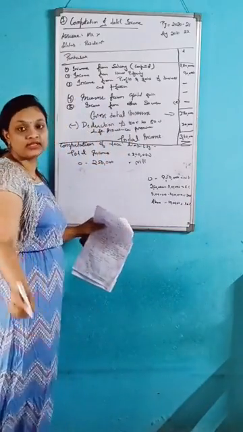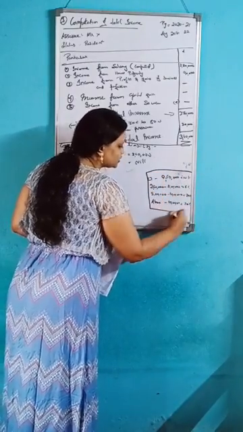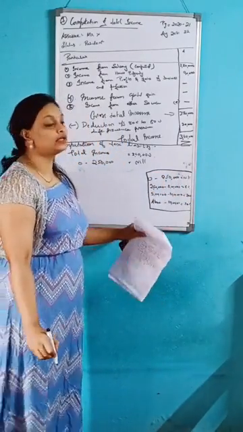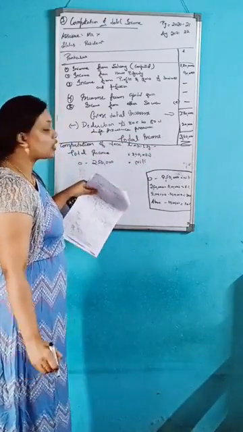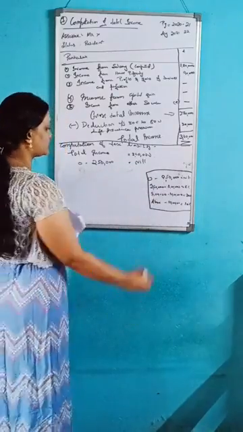You have studied this format in the chapter on deduction from gross total income. We will use the same format here in assessment of individual.